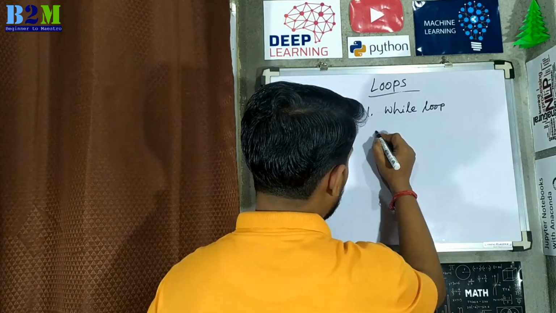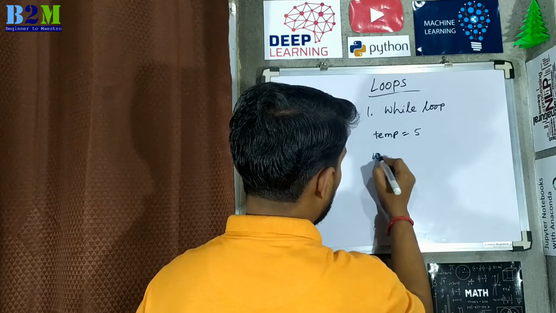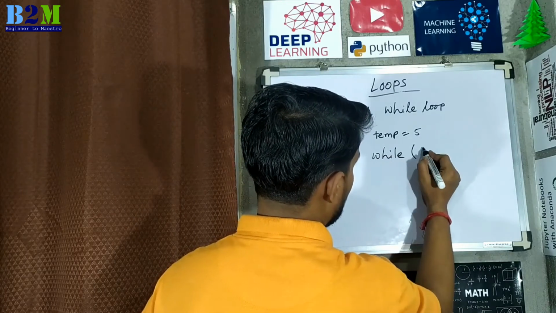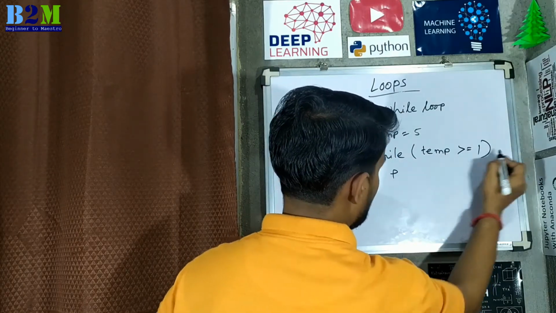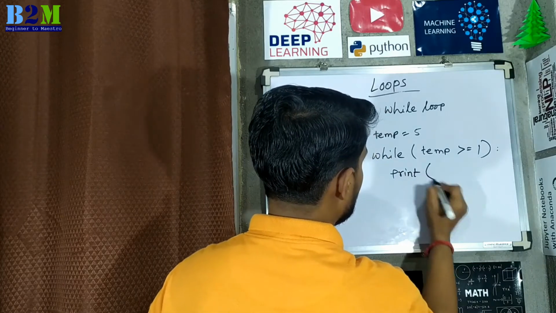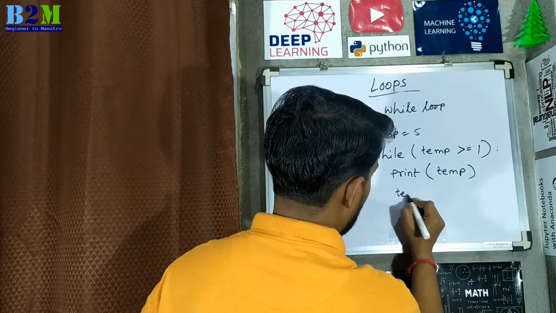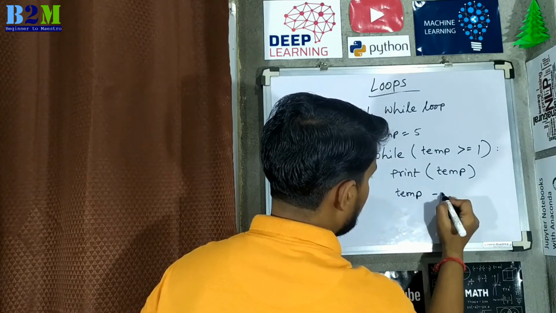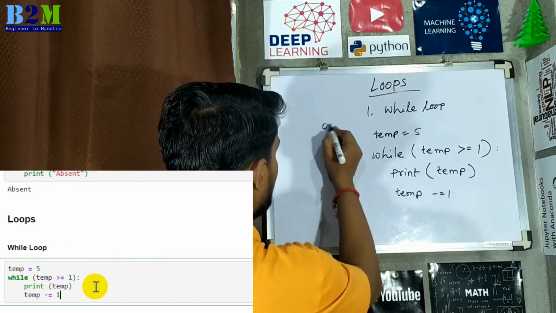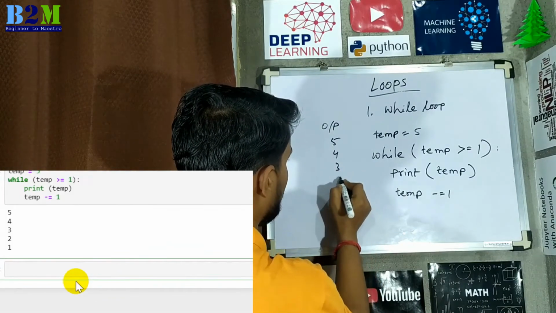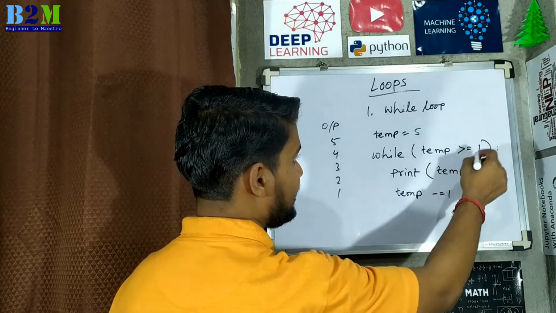For example, we have a variable called temp equal to 5. So now while temp is greater than or equal to 1, then it will print temp, and after that I will reduce temp by 1 in every iteration. For this example, output will be 5, 4, 3, 2, 1. Every iteration the temp is reduced by 1 until it's less than 1.